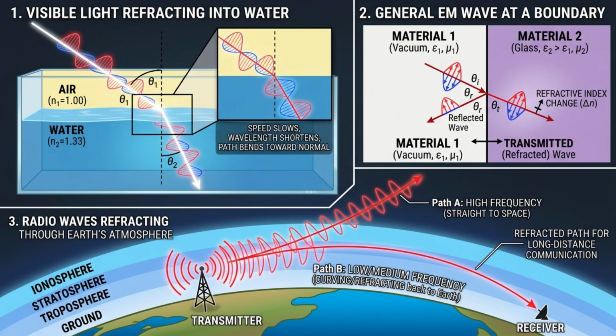Why does a straw appear bent when placed in a glass of water? Why can radio signals sometimes travel beyond the horizon? And why do satellite and radar engineers care about atmospheric conditions? The answer lies in a phenomenon called refraction, where electromagnetic waves change direction as they move between different materials.